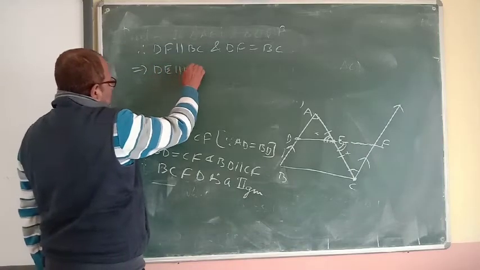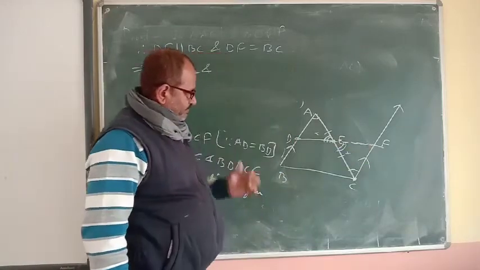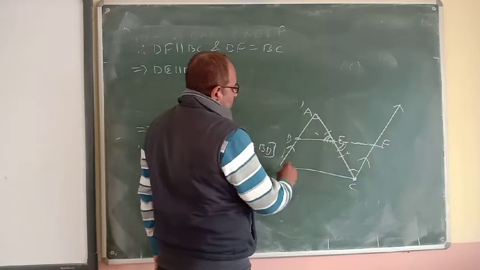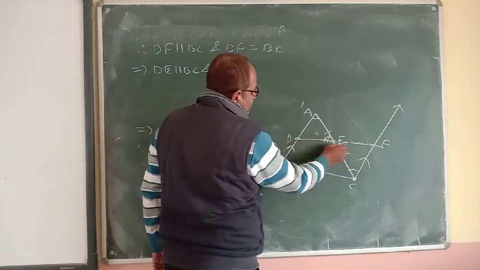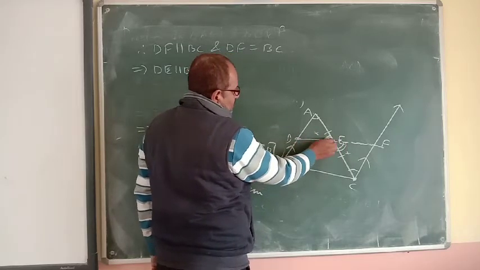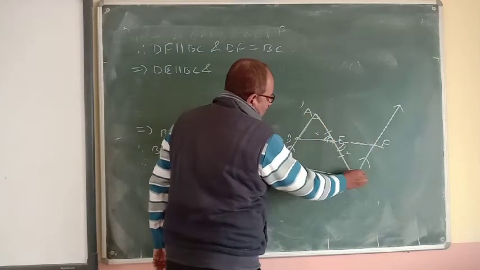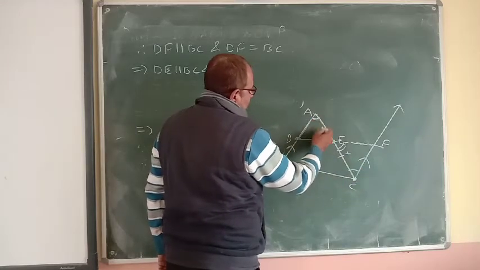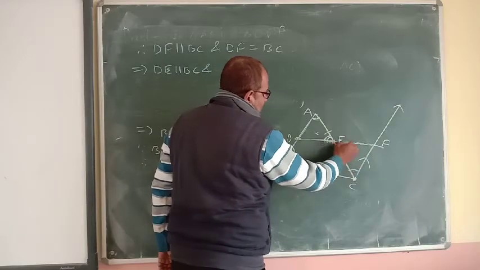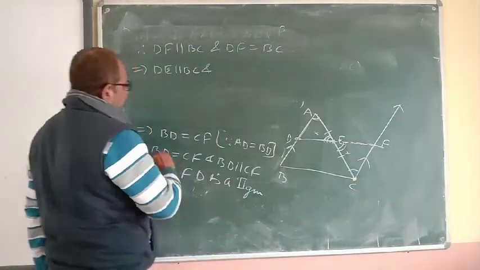DE is parallel to BC. Since these two triangles are congruent, corresponding parts will be equal. So these two angles are equal. Their opposite sides AD and CF are equal. These two angles are also equal, alternate angles. So DE, opposite angle C, and EF: DE and EF both will be equal.